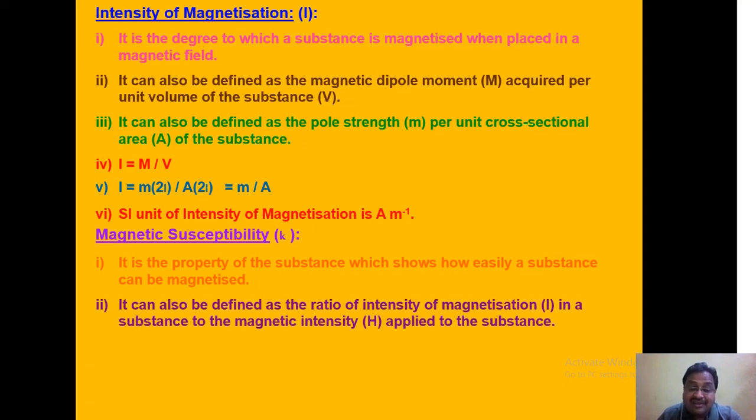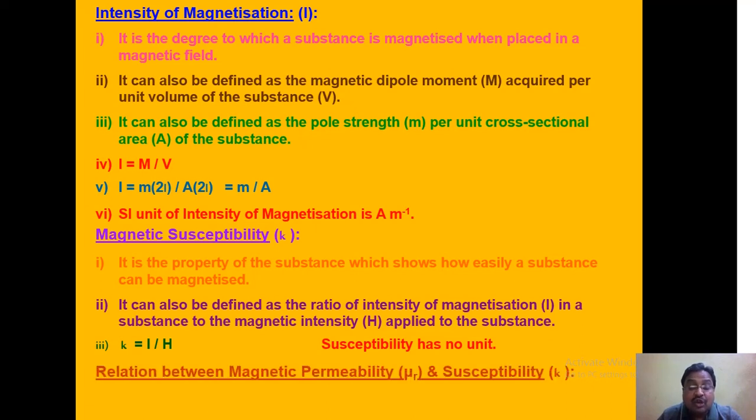One may define susceptibility as the ratio of intensity of magnetization in a substance to the magnetic intensity H applied to that substance, that is I by H. From the formula it is quite clear that susceptibility has no unit.